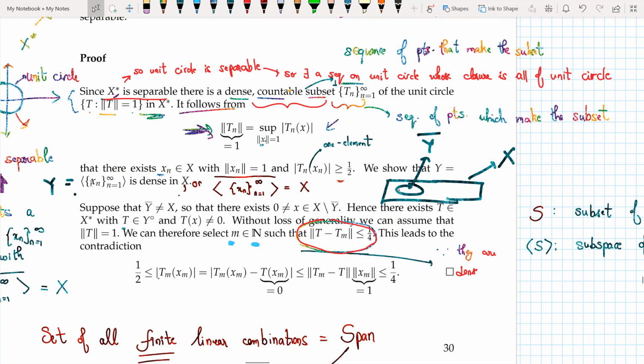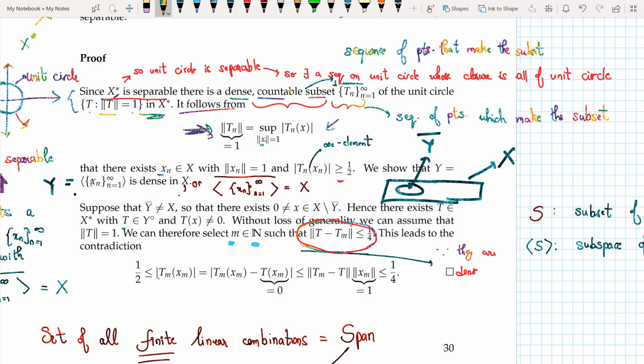So let's follow the storyline again. We started with X star being separable. So I said that a closed subspace is also separable, which implies that the set of points Tn on the unit circle are dense in it. Now, if that's the case, then the norm of any of these Tn would be given by the sup norm, the usual formula, such that norm of x is equal to 1.